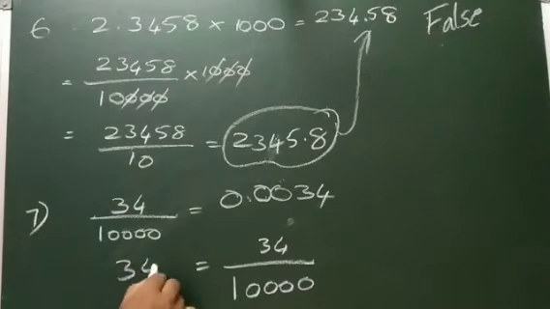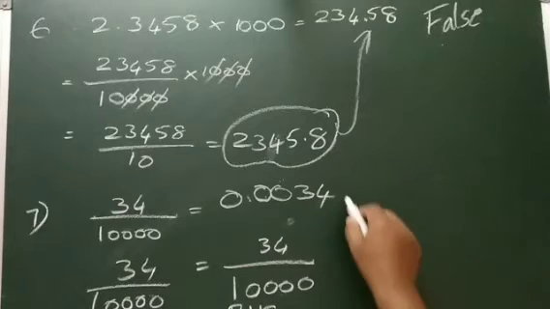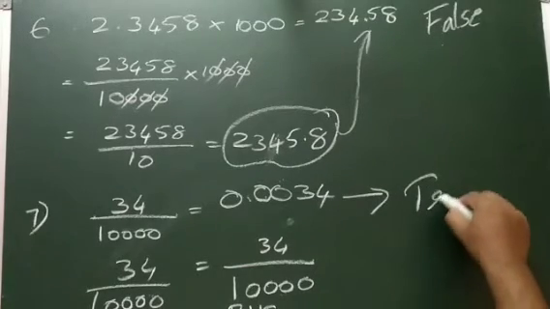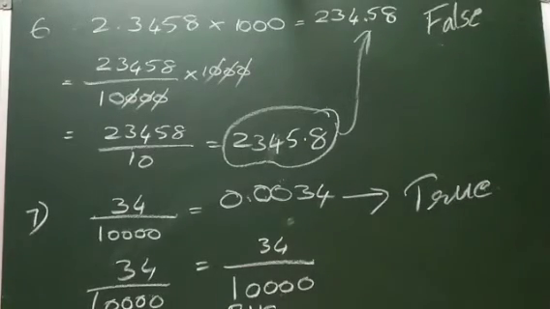So 34 by... LHS equals RHS. When LHS is equal to RHS, we can say this is true. So here according to convenience we will solve. In general we will solve for the LHS, but here according to the situation you can solve it.